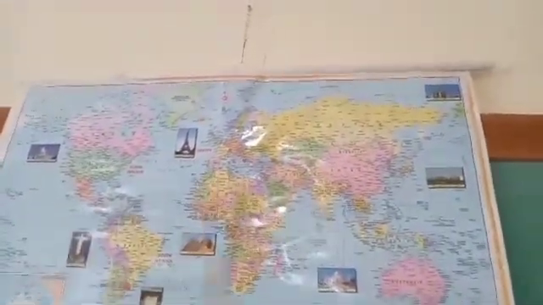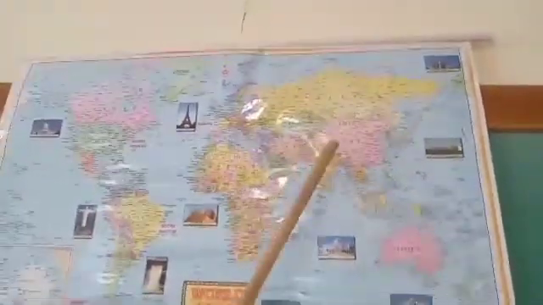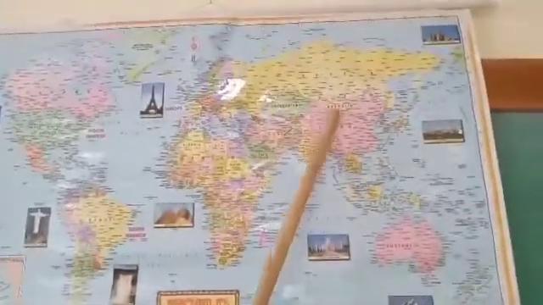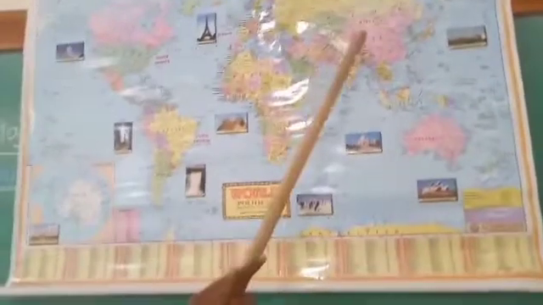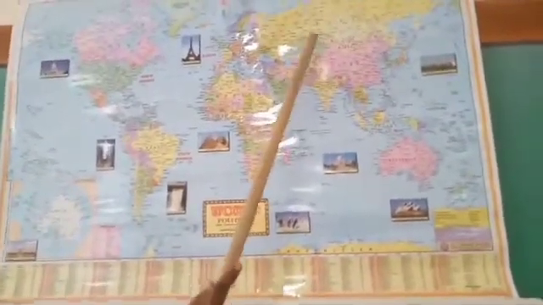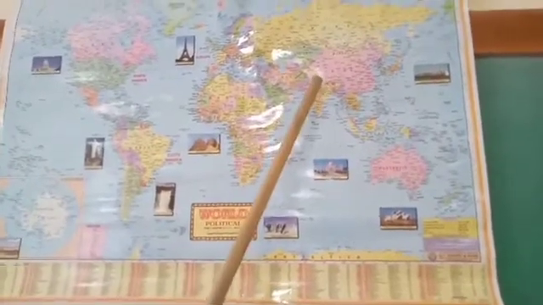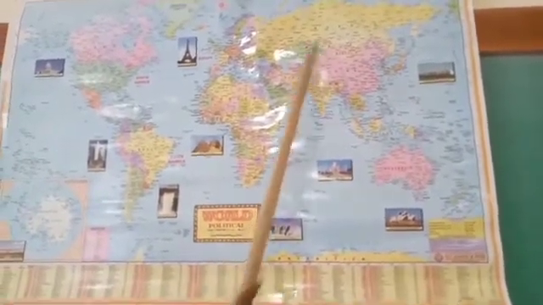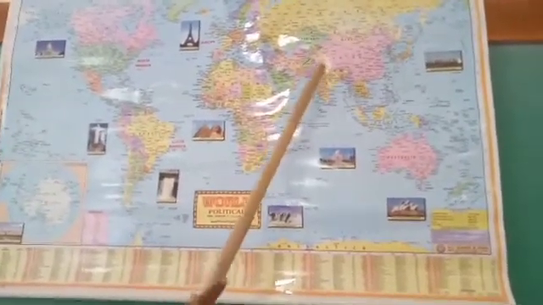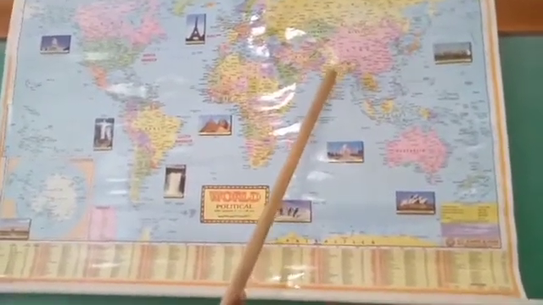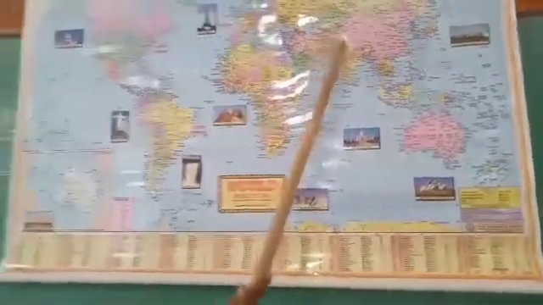This is the northern hemisphere and eastern hemisphere. How much area does it cover? I already told you, 1/3 of the earth's surface. Many countries come in the Asia continent, and Russia is the largest country in Asia. Already you know that approximately 50 countries are there in the Asia continent.